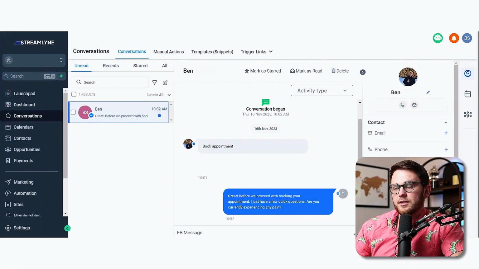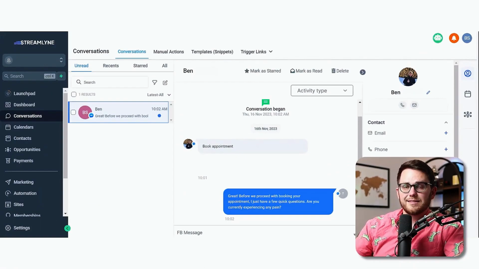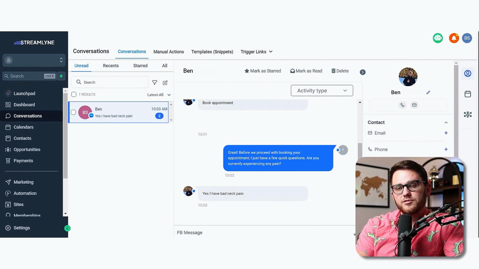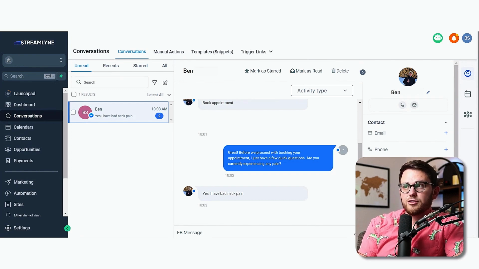So here's an example of something I did with ZappyChat. I set it up as an example here for a virtual receptionist for an osteopath or chiropractic clinic. And I wanted the bot to ask some pre-qualifying questions to build some rapport with the customer. As you can see in this example, Ben messaged in. The bot takes a few seconds, but then begins the questions.